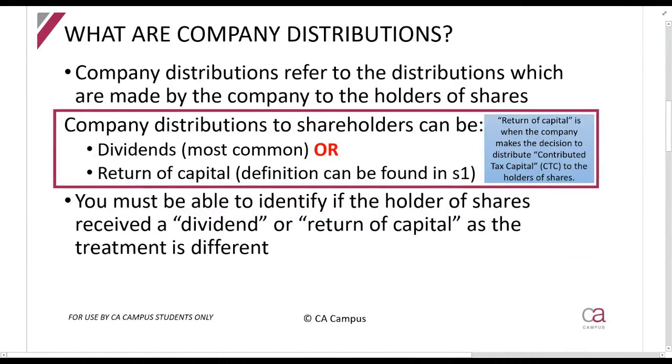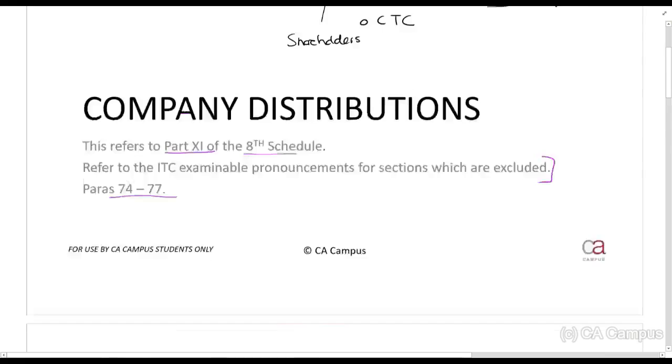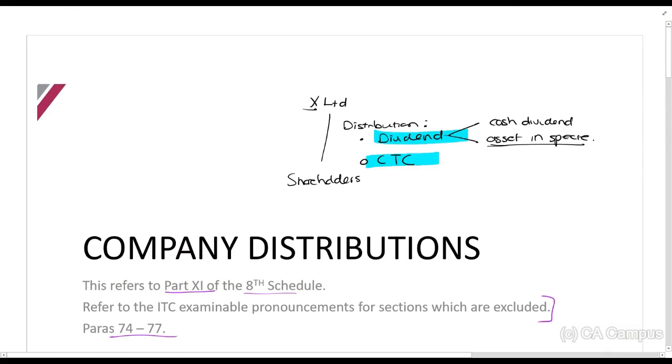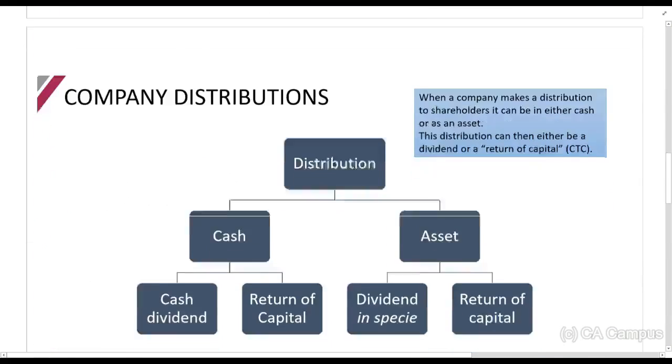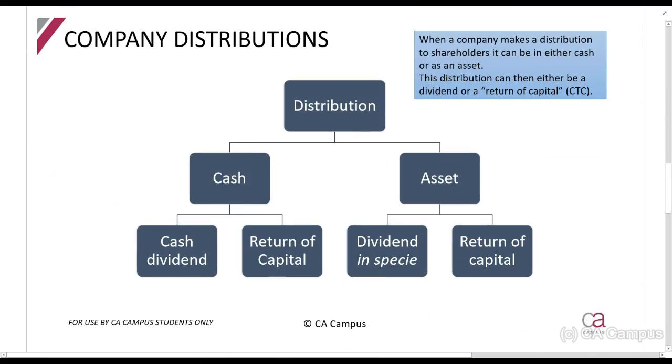So, as I've mentioned before, a distribution can be either a dividend or return of capital. That's what we're talking about there. Right. When you see this word return of capital, guys, return of capital is referring to contributed to tax capital. I'll explain a little bit more as we go. Now, the company can either make a cash distribution or an asset distribution. Now this cash or asset, both of them can either be a dividend or a return of capital. So this return of capital is CTC.